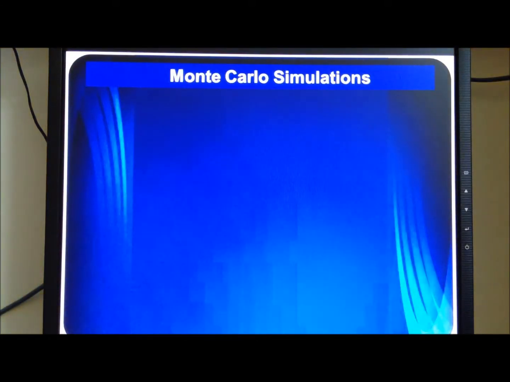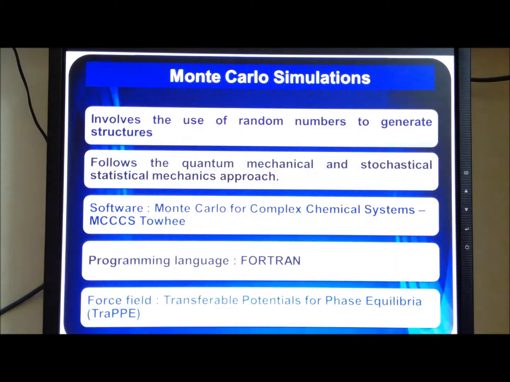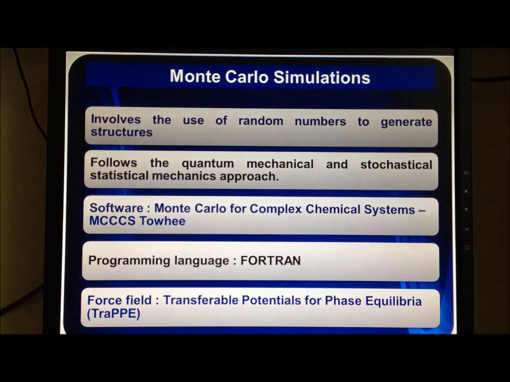Getting a little more specific, what are Monte Carlo simulations? They involve the use of random numbers to generate structures and follow the quantum mechanical and stochastical statistical mechanical, that is, probabilistic approach. The software used to perform simulations is Monte Carlo for Complex Chemical Systems, that is MCCCS TOWHEE. This software has been written in the Fortran programming language. The force field used is transferable potentials for phase equilibrium.